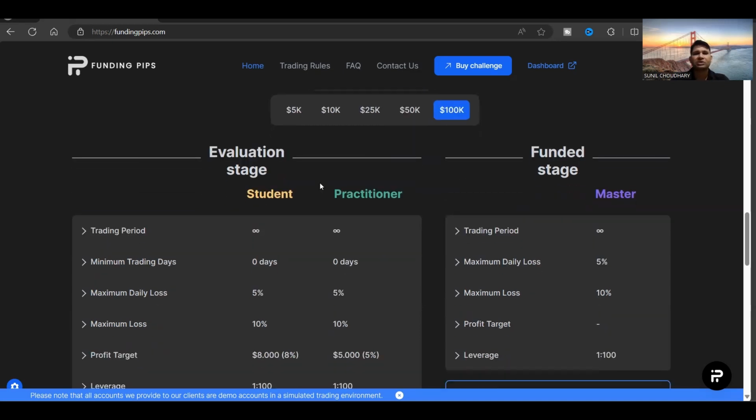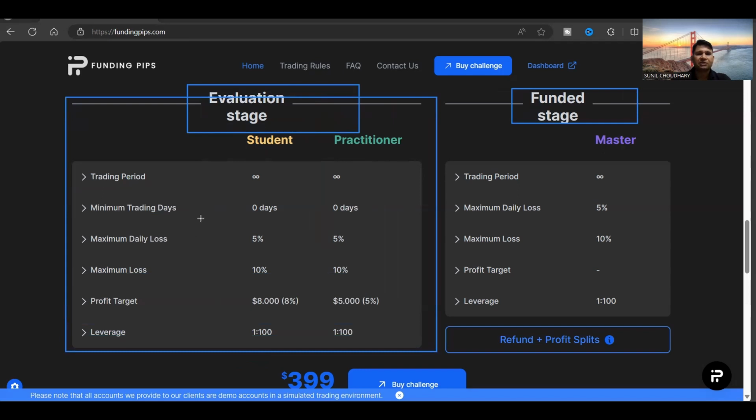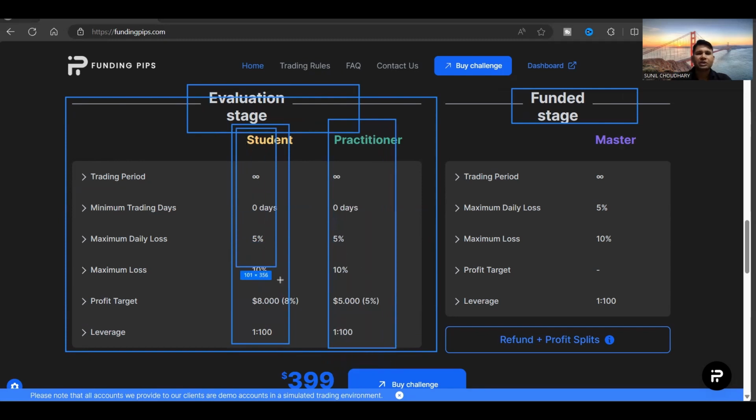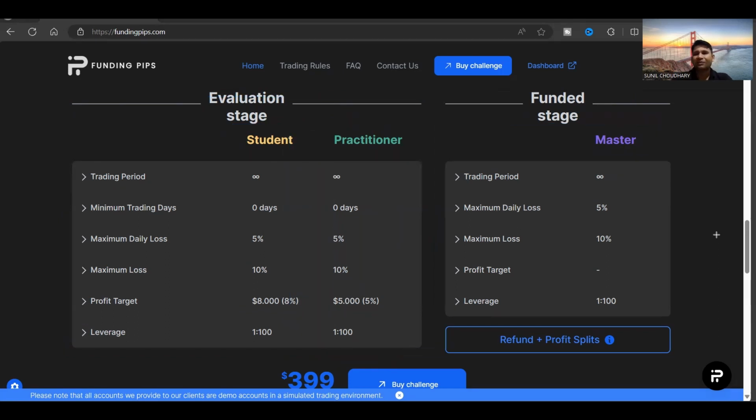after that, we have to come to these sections, which is the evaluation stage. As you can see here, we have the evaluation stage and we have the funded stage. So in the evaluation stage, we have these conditions, or you can say phase one and phase two, right? So phase one, they are calling it a student, and phase two, they are calling it a practitioner. And once you become a funded trader, then they're calling it a master.